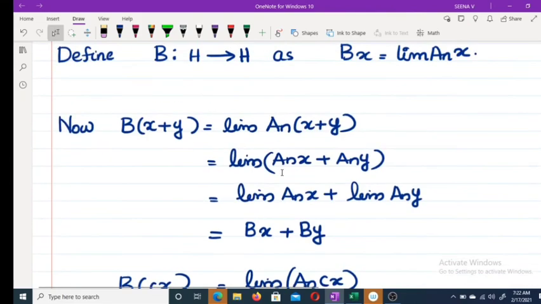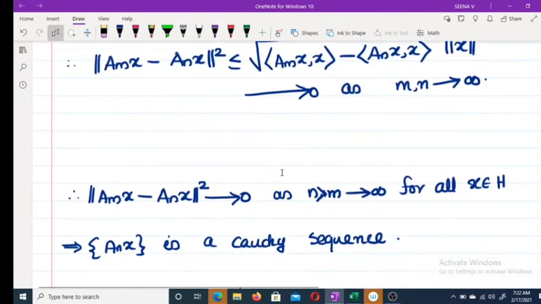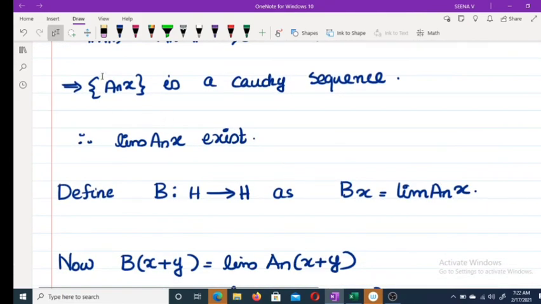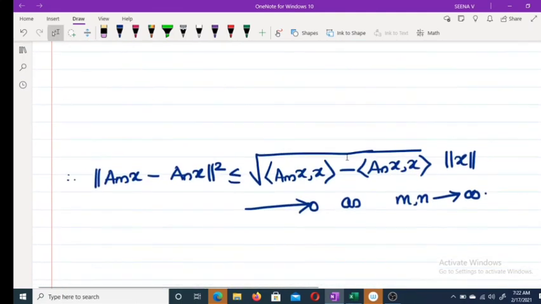Thus we get this B is a bounded operator. That means the sequence A_n x is a sequence and that converges to a bounded operator B. That is, we get sequence A_n converges to a bounded operator B. That is what we have to prove.